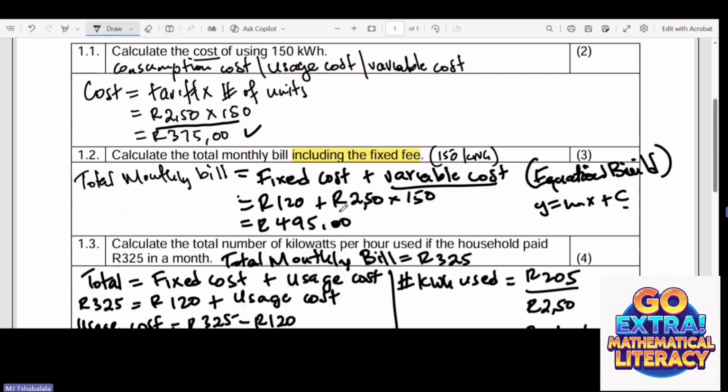And here the 250 represents m. So 250 here represents the gradient. We say the gradient is 250, and the constant is 120. So this is equation building in grade 9.